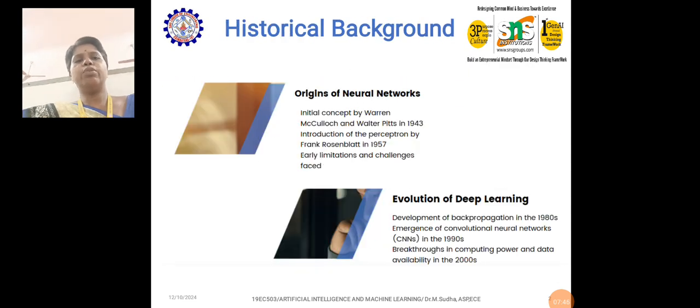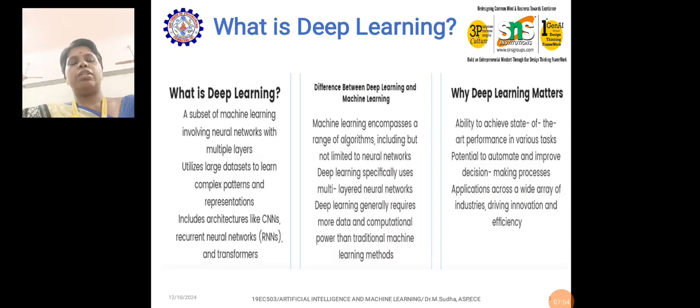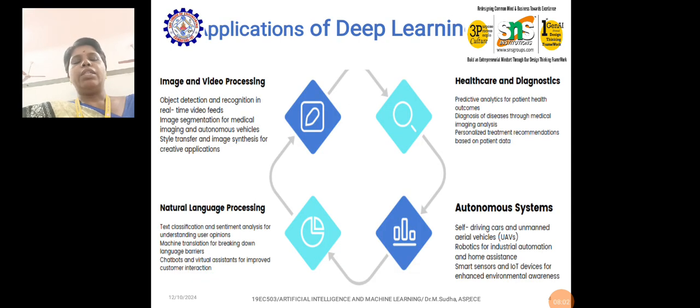So in this video, until now we have analyzed what deep learning is, what its historical background is, how it came and how it evolved, that is the evolution of deep learning, what the difference between deep learning and machine learning is, why we go for deep learning, and some of the major application areas, with the help of deep learning.